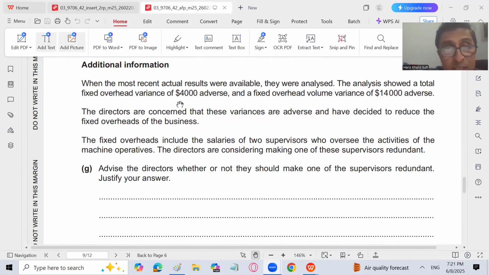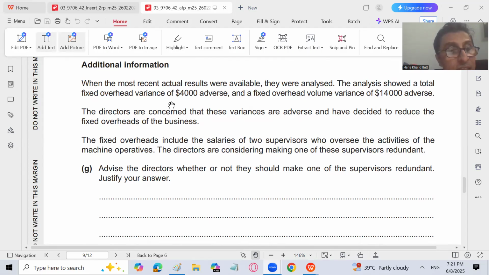The fixed overhead includes the salaries of 2 supervisors who oversee the activities of the machine operatives. The directors are considering making one of these supervisors redundant. Advise the directors whether or not they should make one of the supervisors redundant and justify your answer.